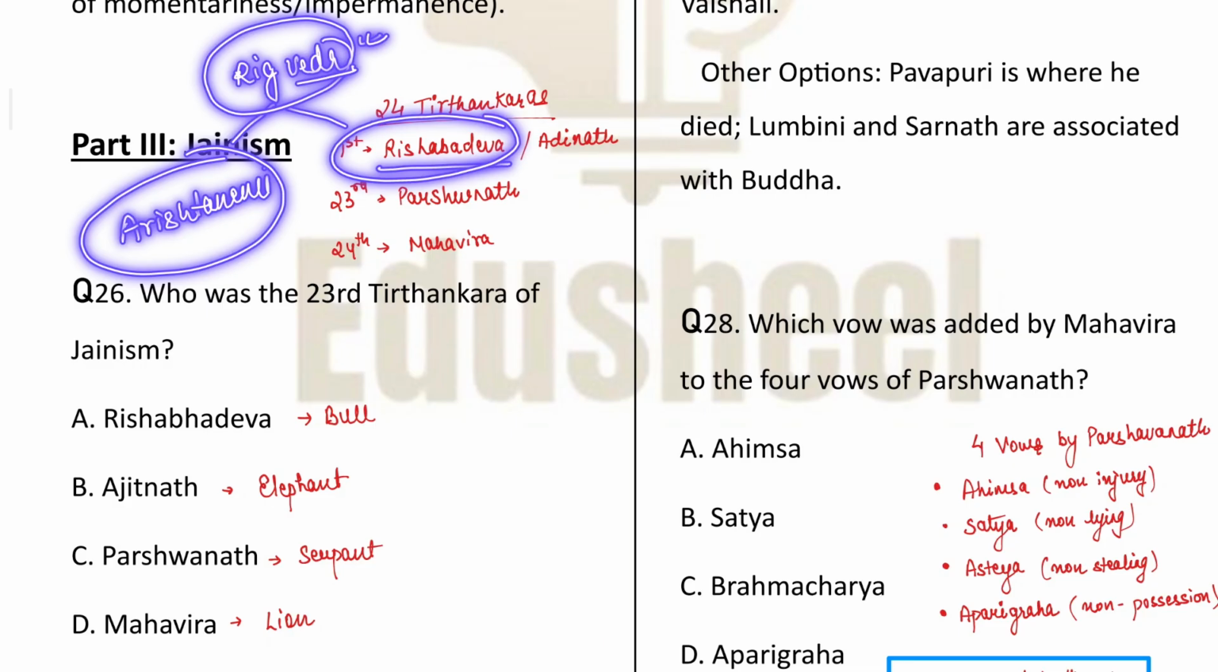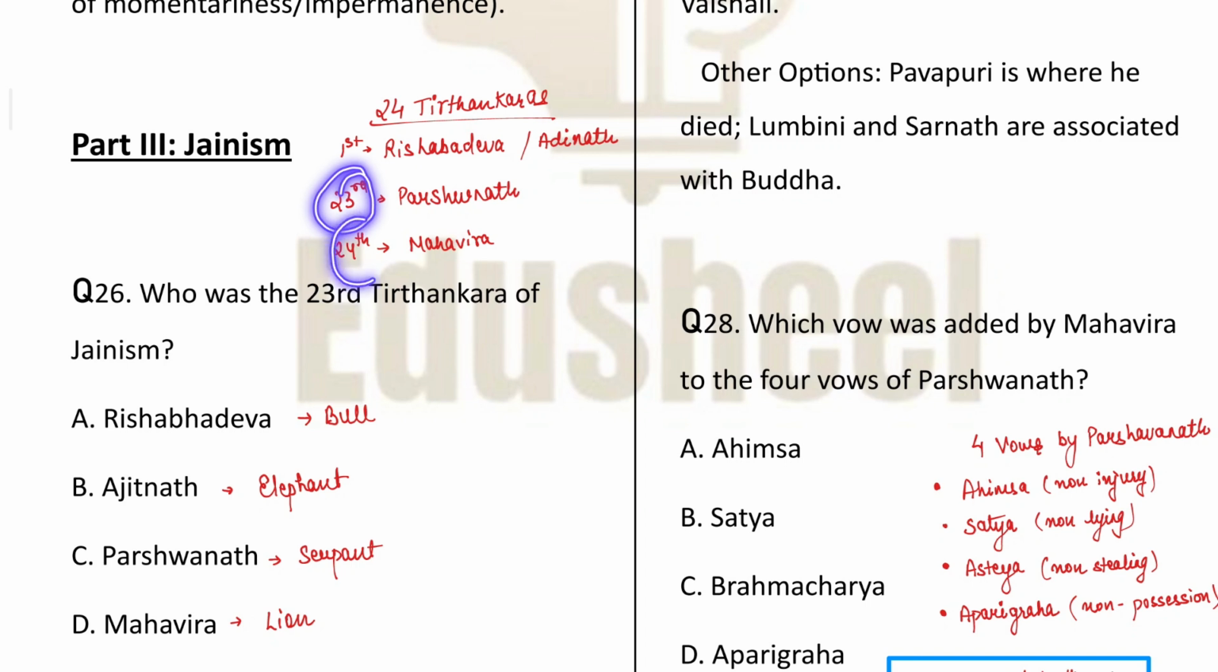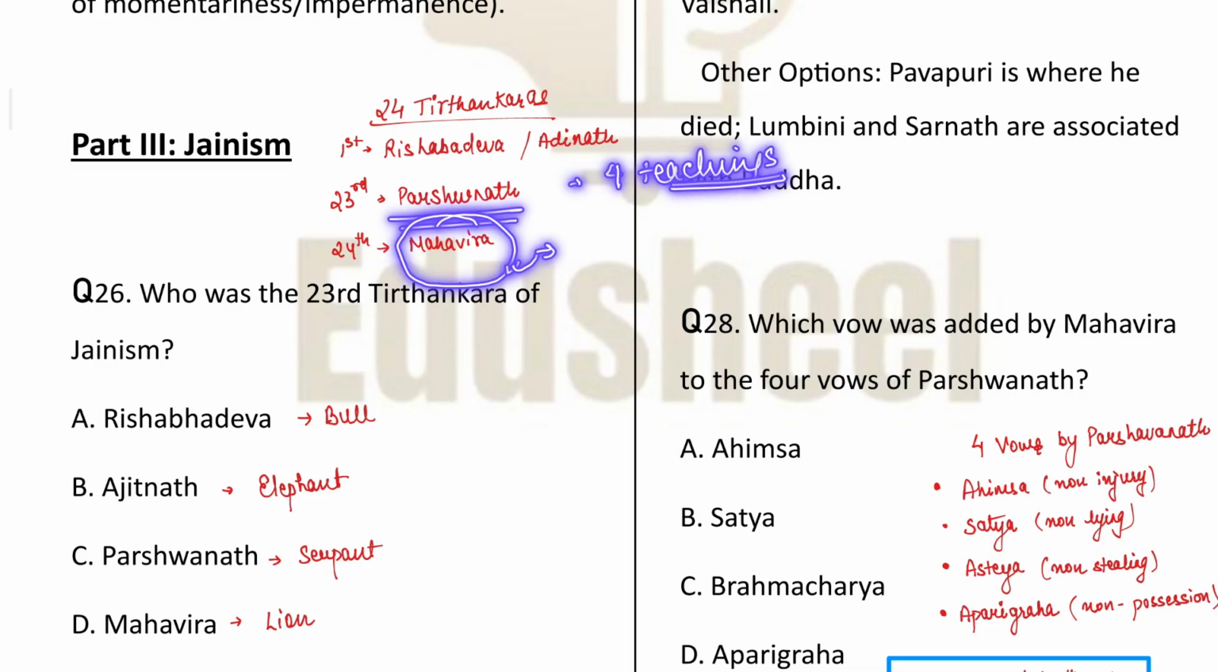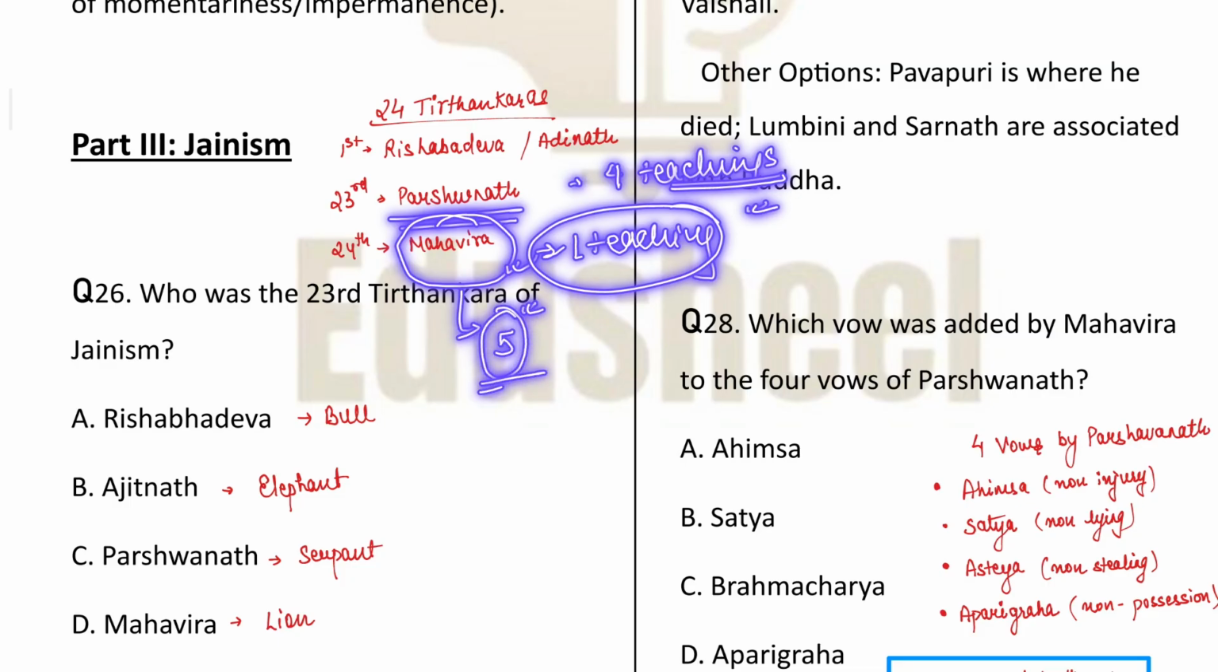Now, the next important thing is about the 23rd and the 24th Tirthankar. Parshavnath propounded 4 teachings, and at a later stage, Mahavira added 1 more teaching. So in total, in Jainism it is considered that 5 main teachings were there.